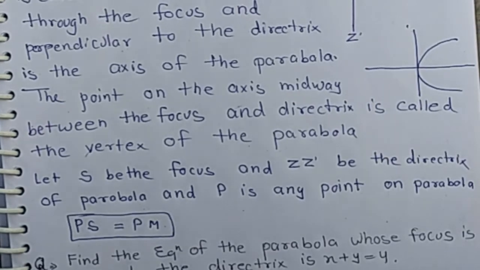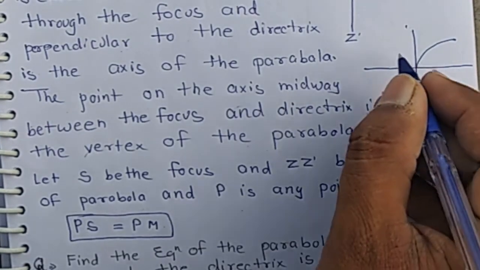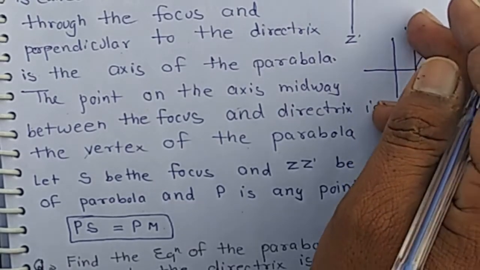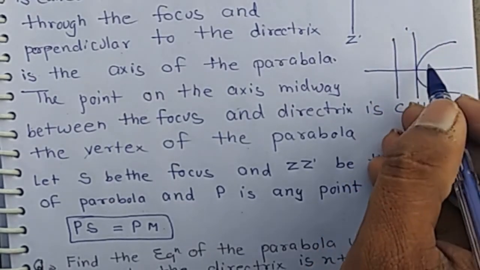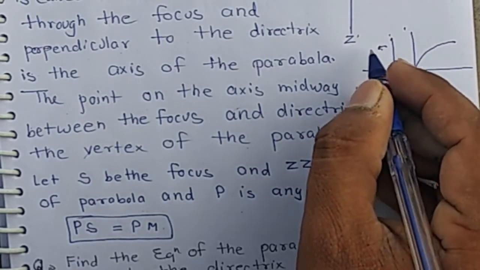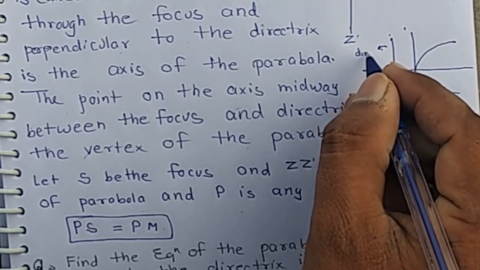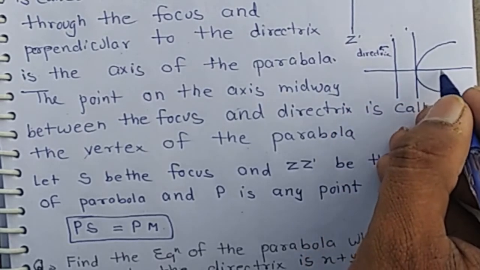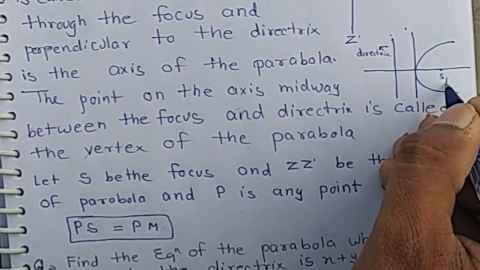suppose it is the parabola and it is the directrix. It is any other line. It is the directrix and it is the focus.